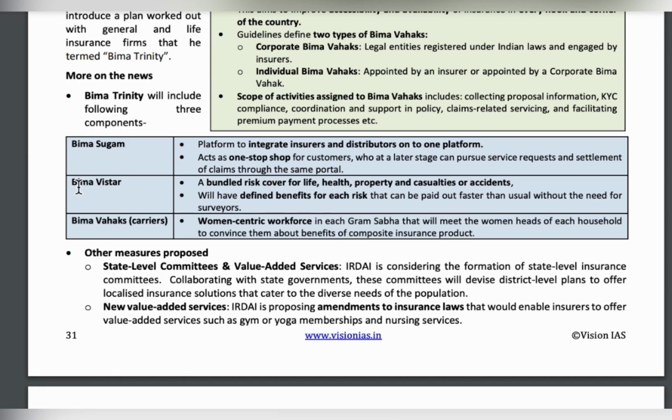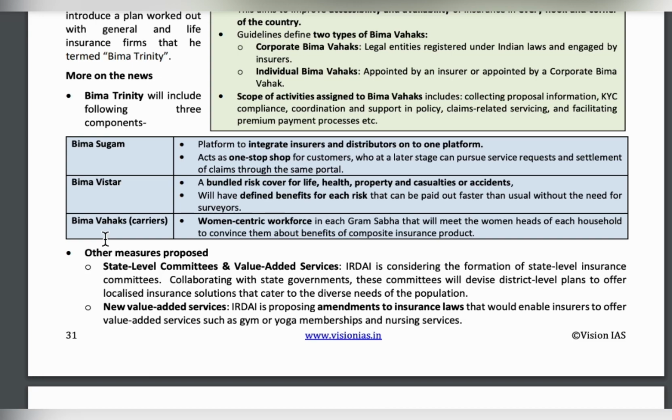The second component is Bima Vistar. Under this Bima Vistar, insurance is paid at a faster rate for life, health, and accident claims without any long process of surveying or verifying. Generally, if any accident occurs or any threat occurs to life, we go to the insurance company and claim for money. They take a very long time to give back the money. So in this Bima Vistar, they will not take very long for surveying. They will provide within a short period of time. This is about Bima Vistar.